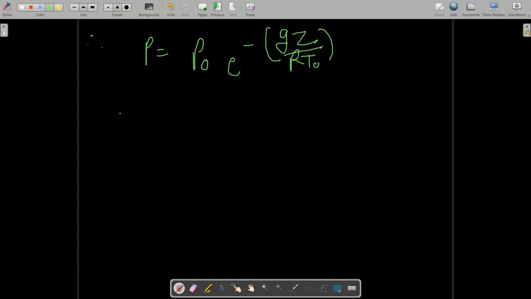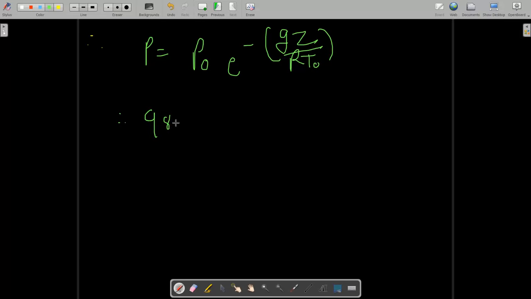So just put this value: P is equal to P naught e power minus GZ upon RT, and here the temperature is atmospheric temperature.